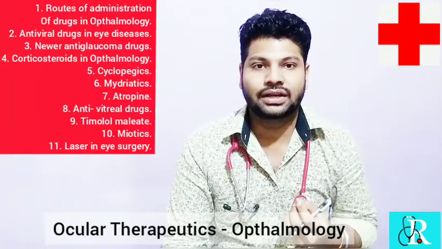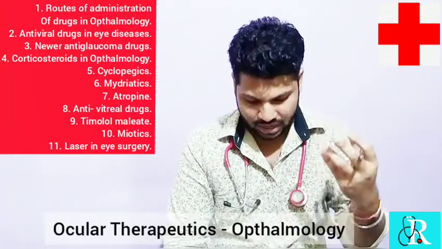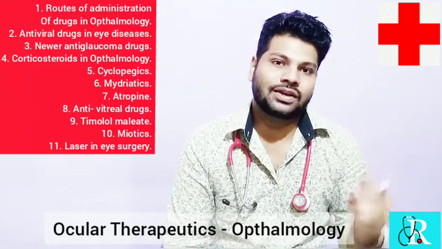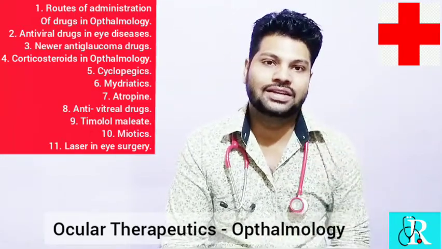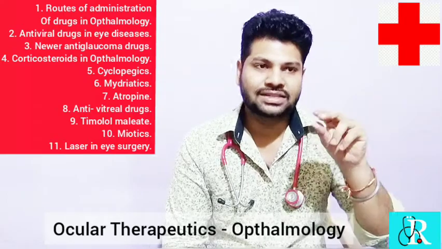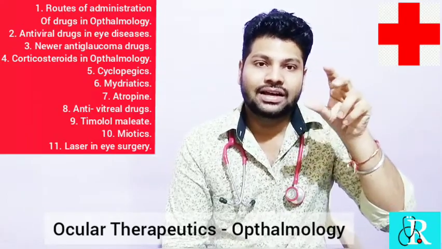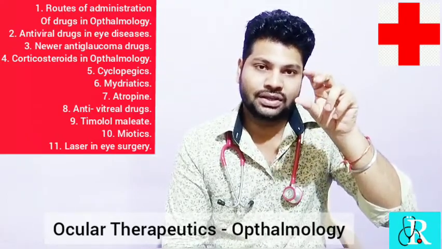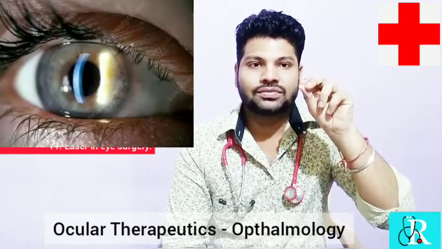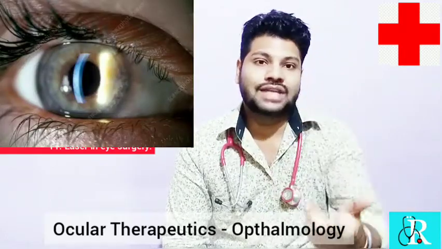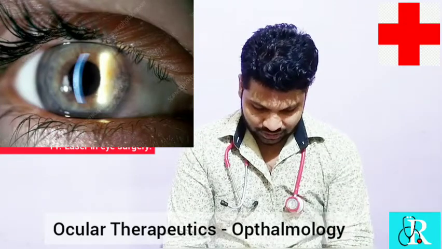So, what drugs can be used? Pilocarpine. It is an analog of acetylcholine. It directly stimulates the muscarinic receptor and starts ciliary muscle contraction. Because of that, the shutter starts closing down, and because of this, miosis happens. So these are the myotics.